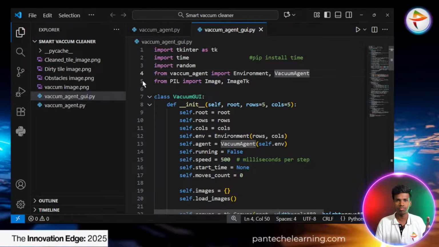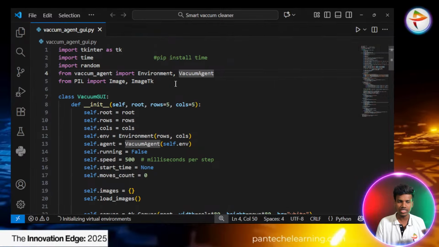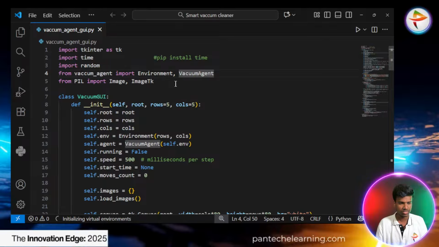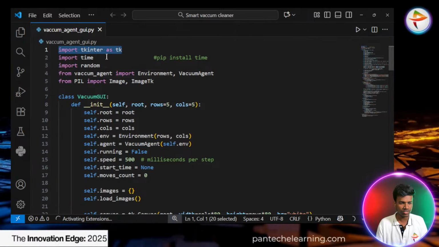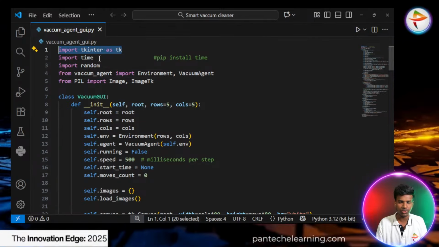Before that, I will explain what kind of things and libraries we need to use here. Starting with tkinter, I try to create a UI for understanding. There is tkinter, and the time module, based on which the agent executes: how much time it has to take. If there is one room, how much time the agent has to take for the cleaning process in the entire room.